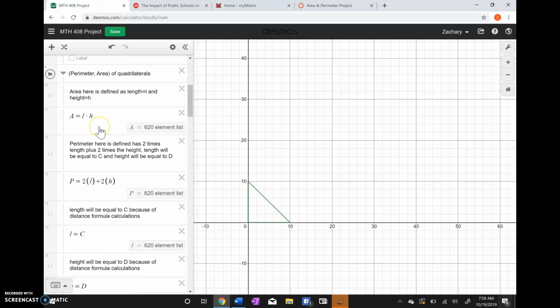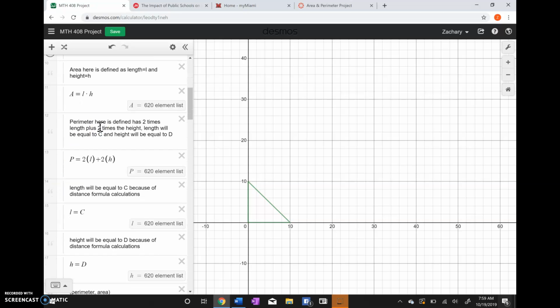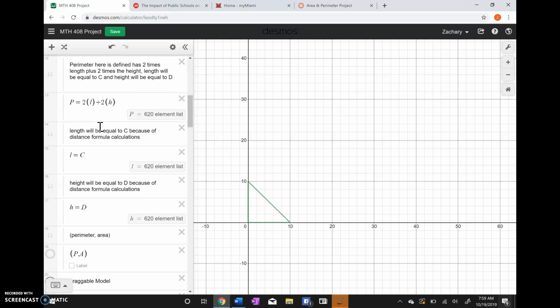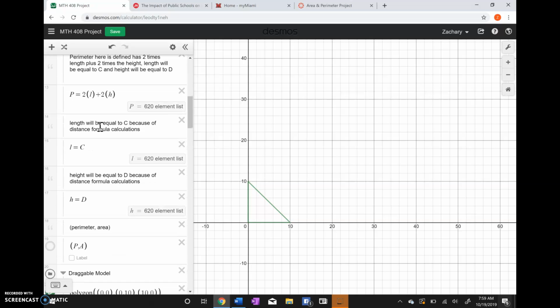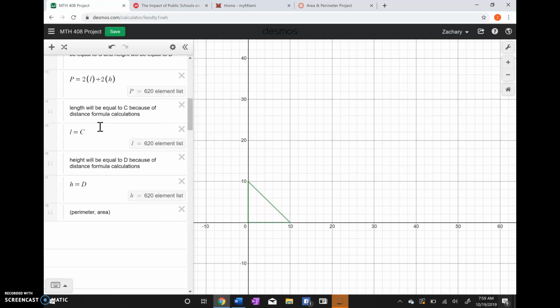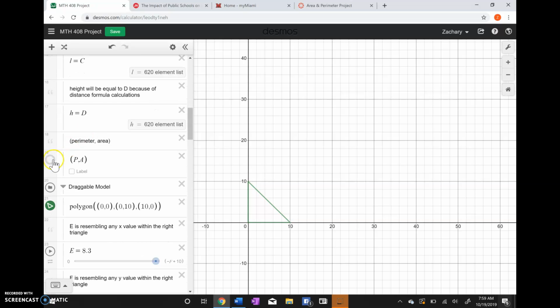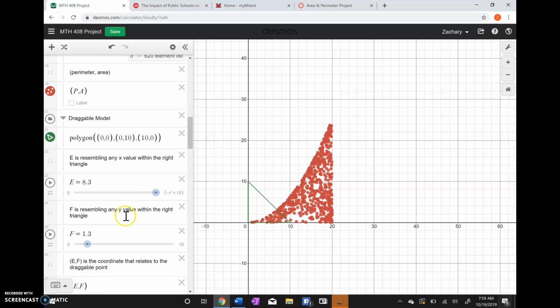Then I knew that I was defining area and perimeter, so I found that area parameter equations made C equals L because C was going to be the X value, while height would equal D, which would be the Y value. So we can plot those points.